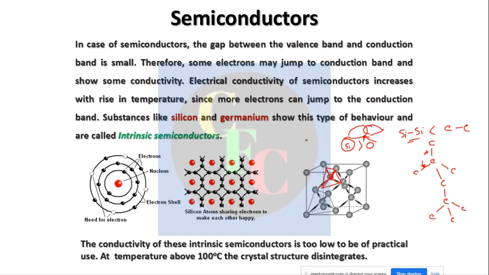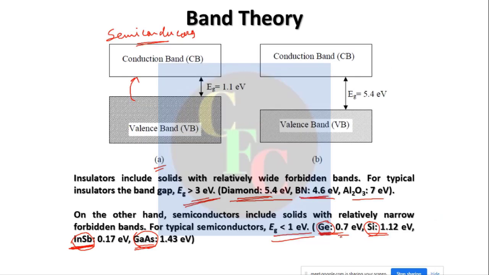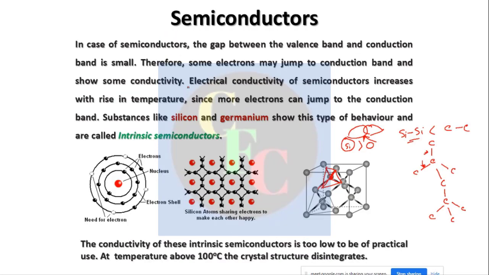Now, the d orbital in silicon can form the conduction band. So that's why silicon acts as a semiconductor. The same is the case with germanium also. If you have noted here, germanium has 0.7 and silicon has 1.12. That means for germanium this gap is even lower, right? So germanium can conduct electricity at an even lower temperature than silicon.